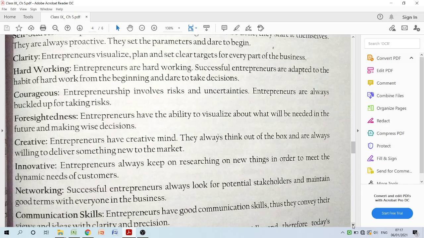Networking means these people always have good communication skills, and that becomes a key role in establishing a network, establishing connections with people. Okay, when they maintain a good relationship and good rapport with consumers or customers, that good rapport leads them to a good network.